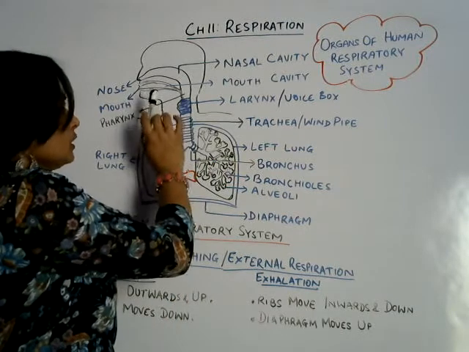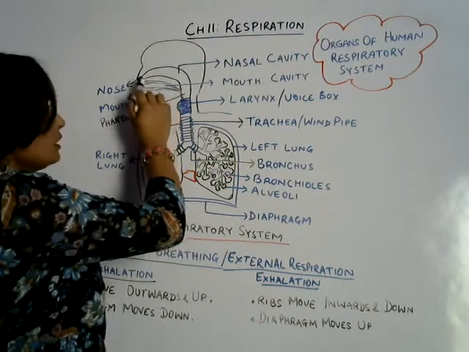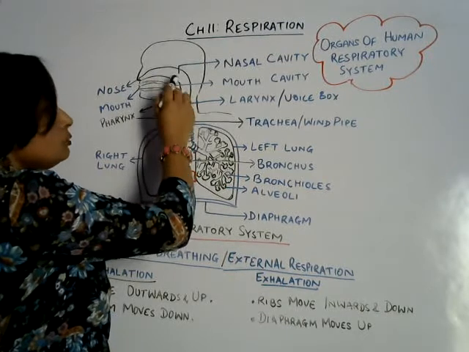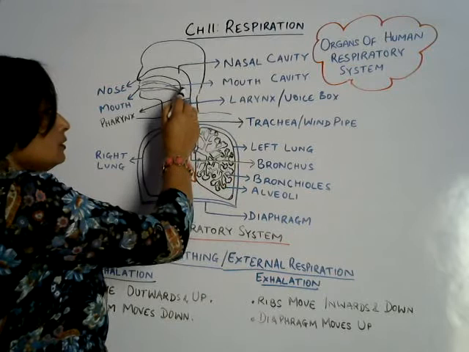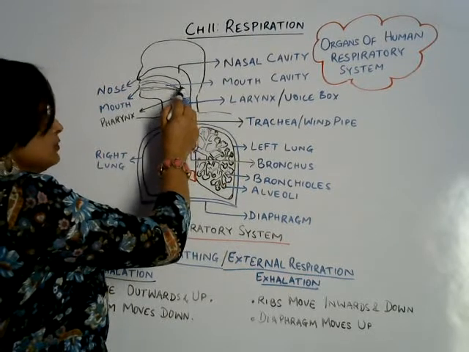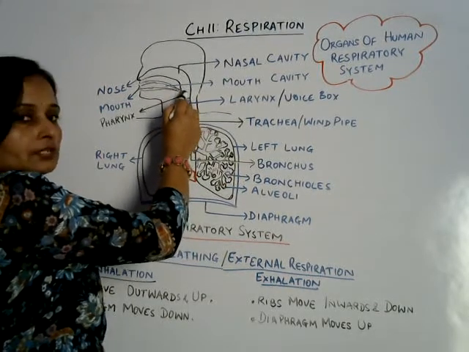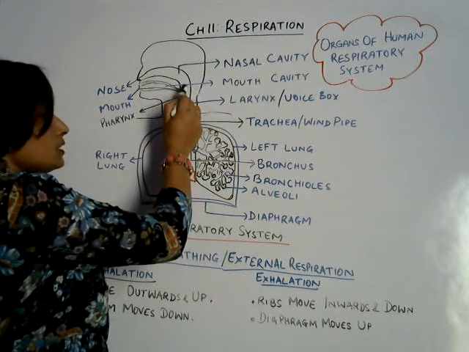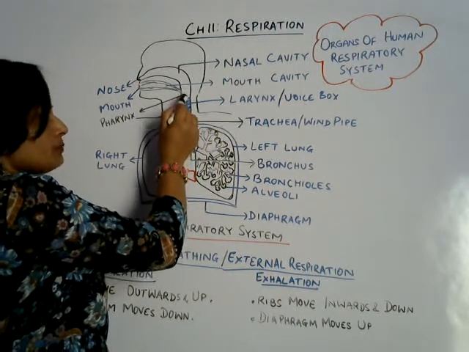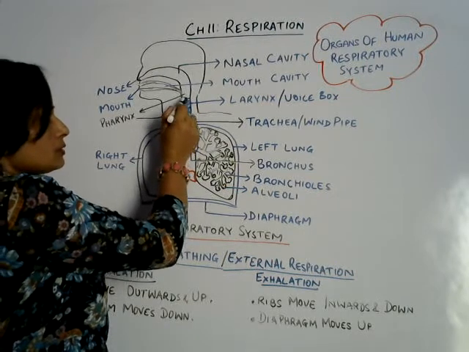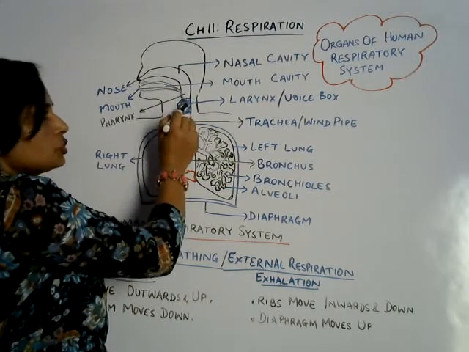Okay, so after inhaling, the air moves towards the nasal cavity, then the pharynx region, where both the mouth cavity and nasal cavity join.